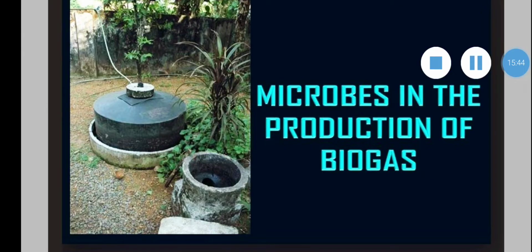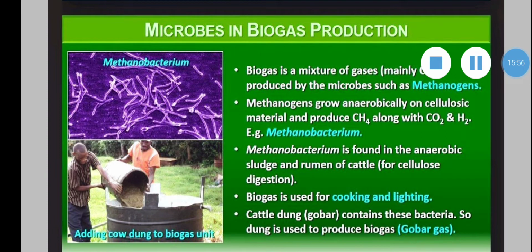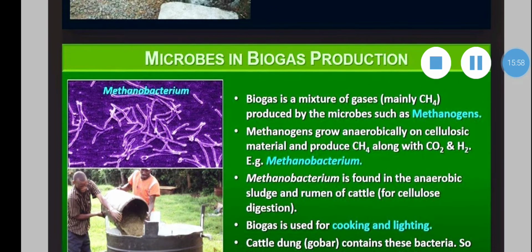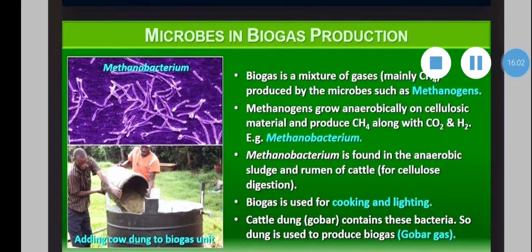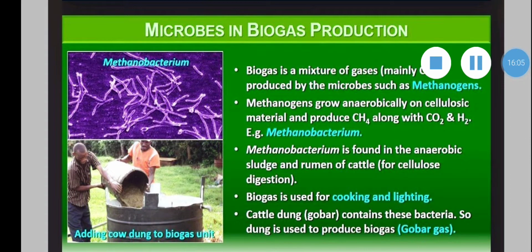Microbes in production of biogas, or microbes in energy generation. Very important diagram along with the topic also. Biogas is a mixture of gases, mainly methane, produced by microbes such as methanogens. Methanogens grow anaerobically on cellulosic material and produce methane along with carbon dioxide and hydrogen.